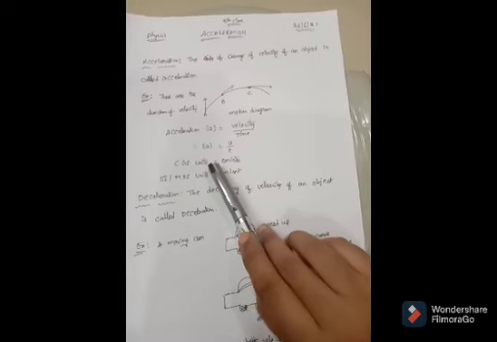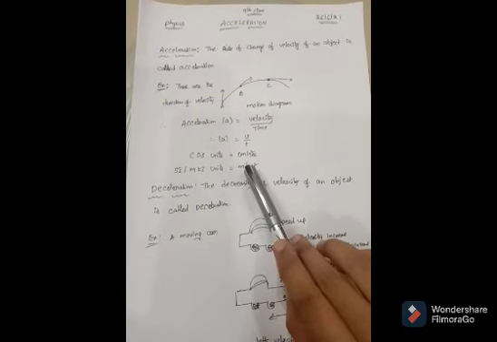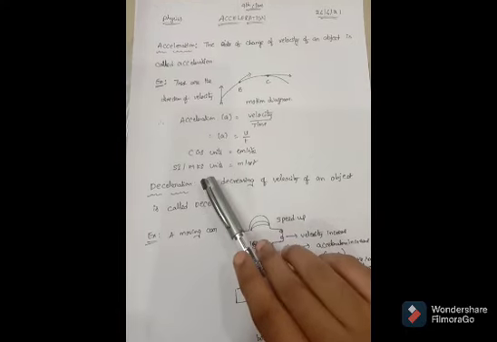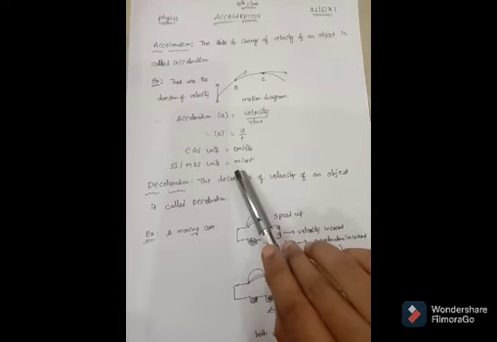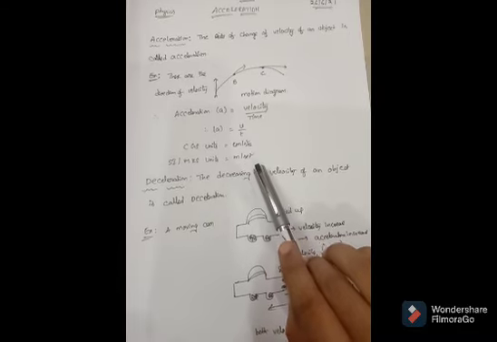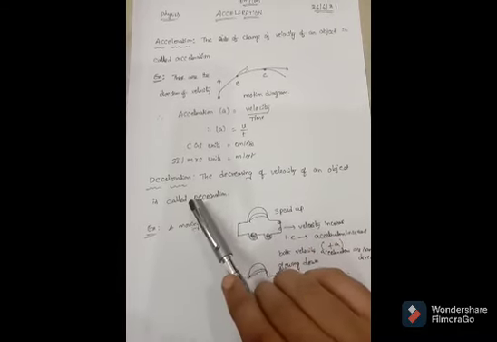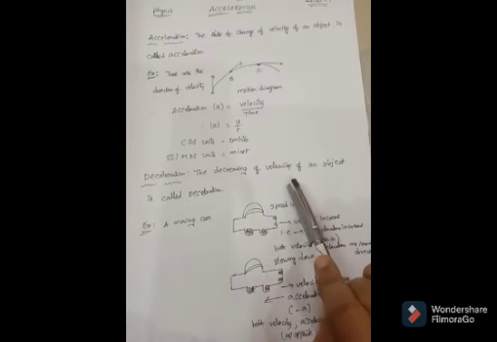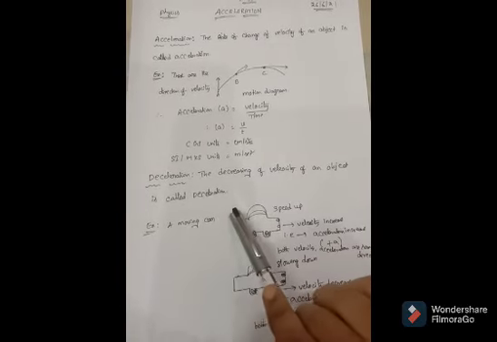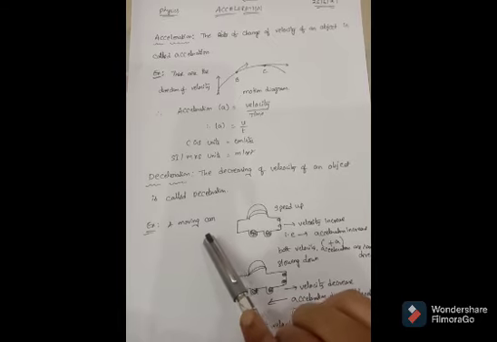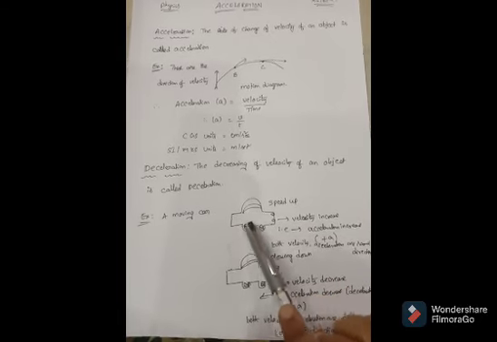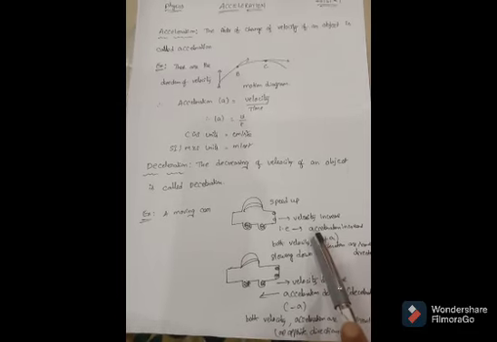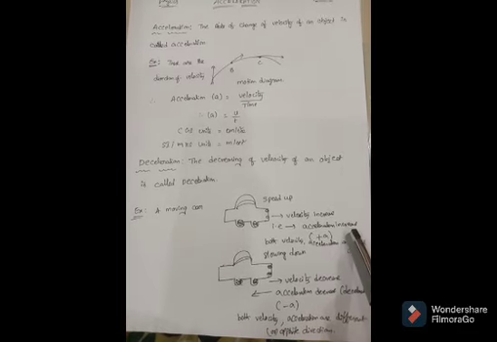The CGS unit of acceleration is centimeter per second square. The SI or MKS unit of acceleration is meter per second square. Deceleration means the decreasing of velocity of an object. For example, a moving car. If the car is speeding up, the velocity is increasing. That means acceleration is also increasing.